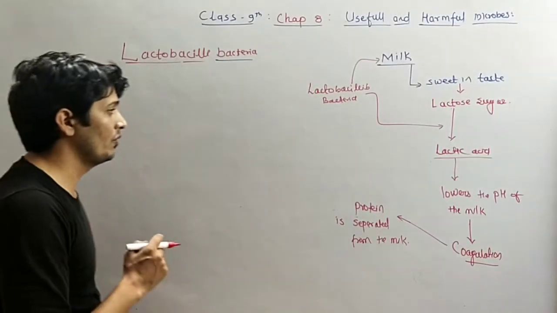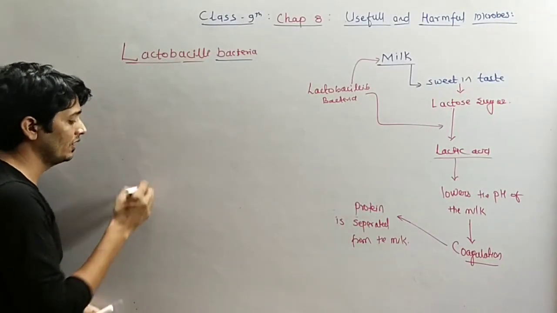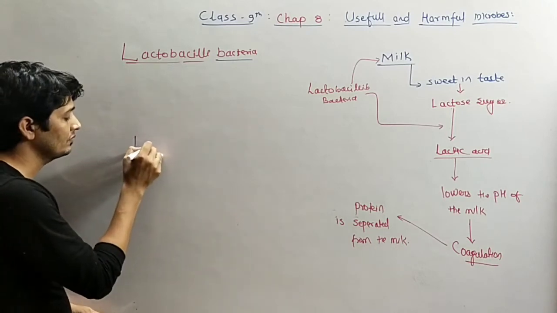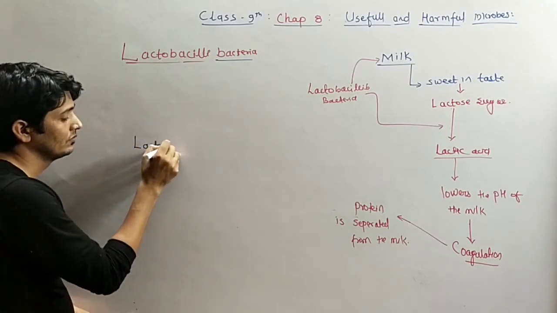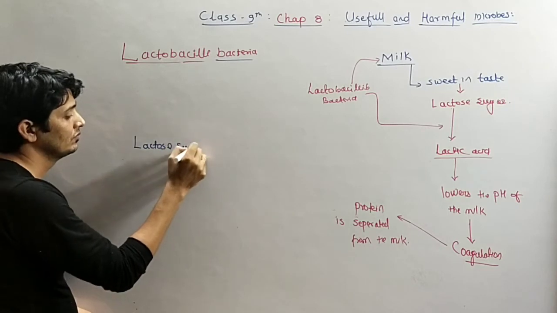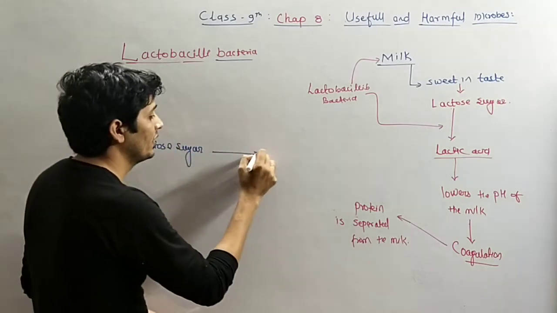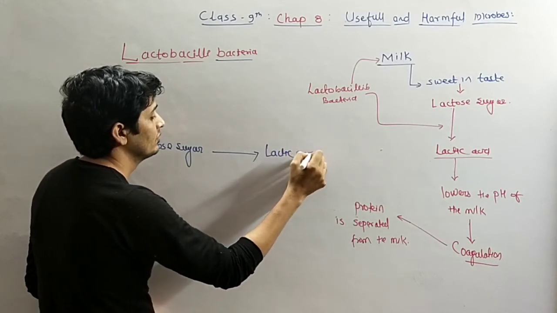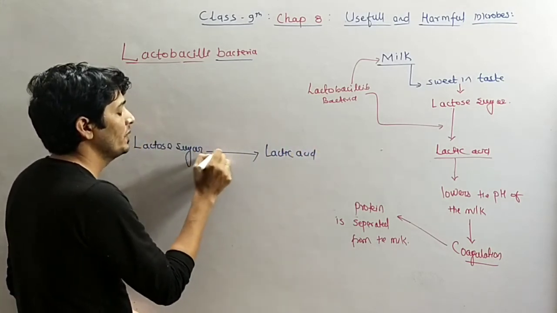So here we can write: the lactose sugar is converted into lactic acid by lactobacilli bacteria.